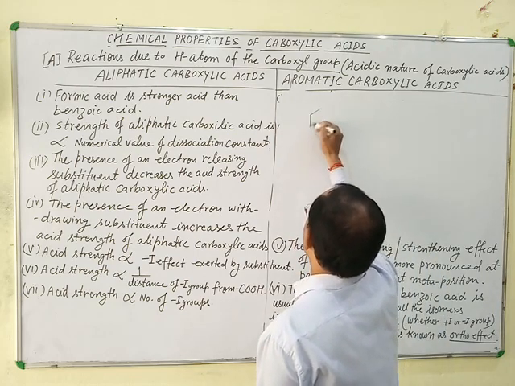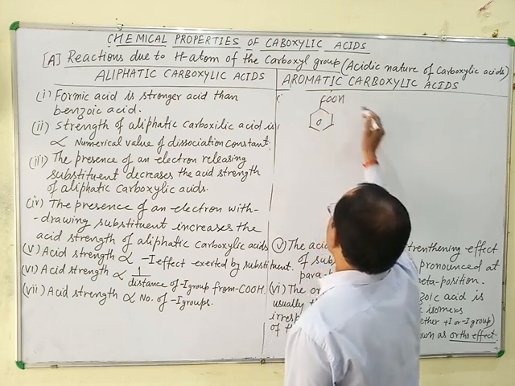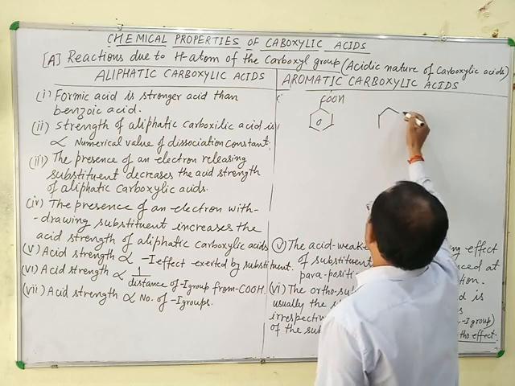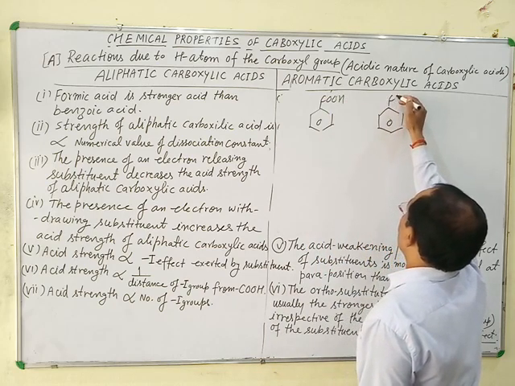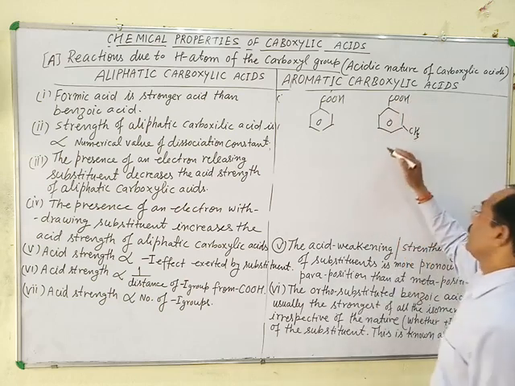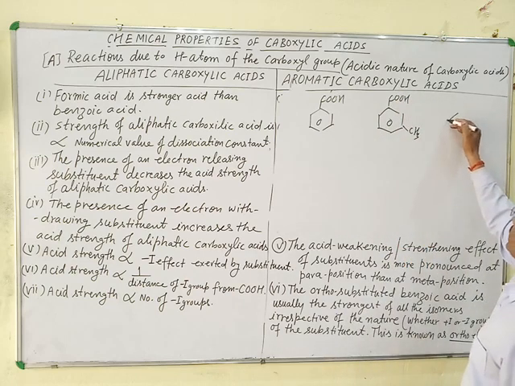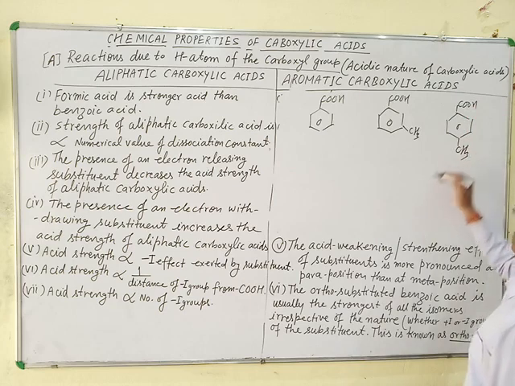For example, benzoic acid, meta substituted methyl benzoic acid, and para substituted alkyl benzoic acid.